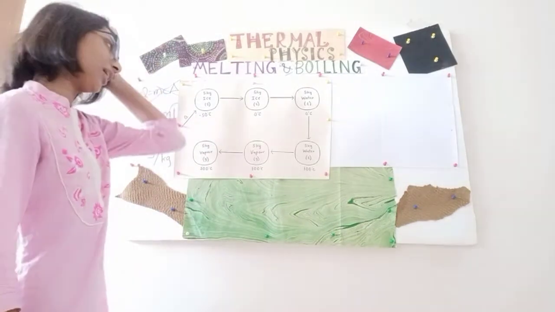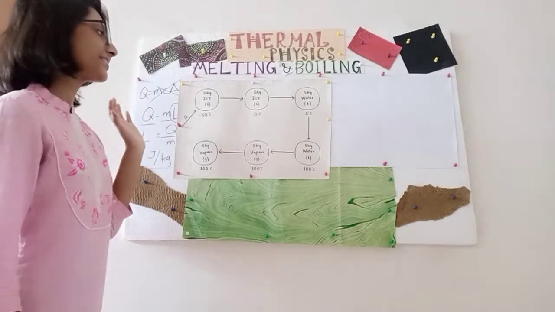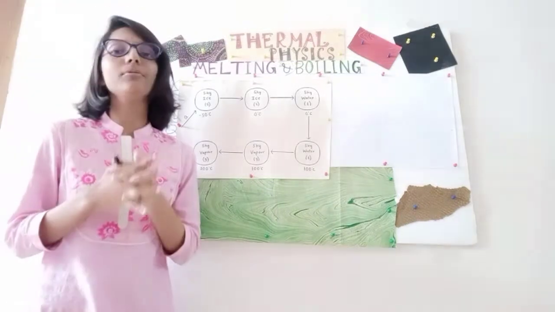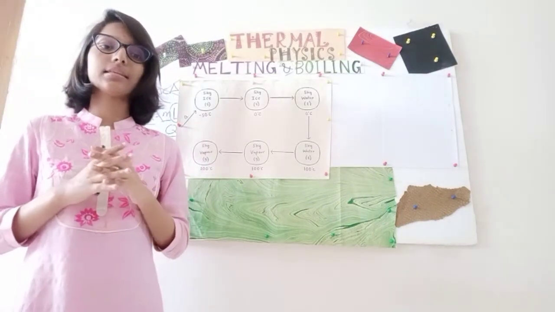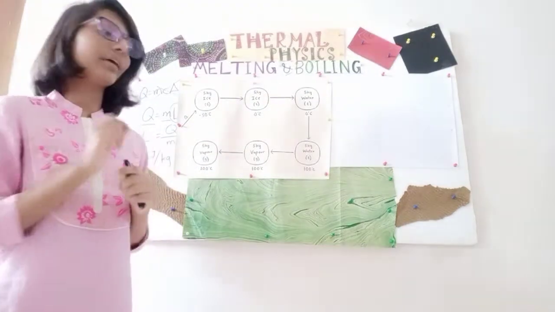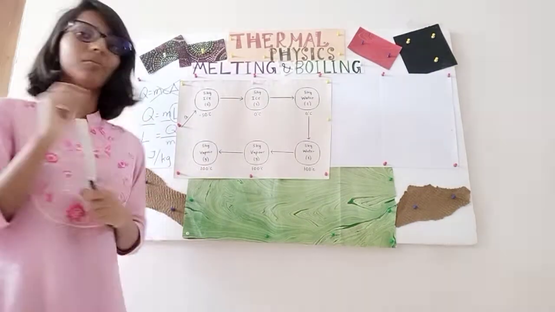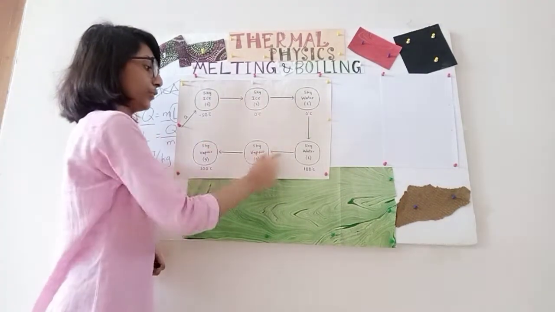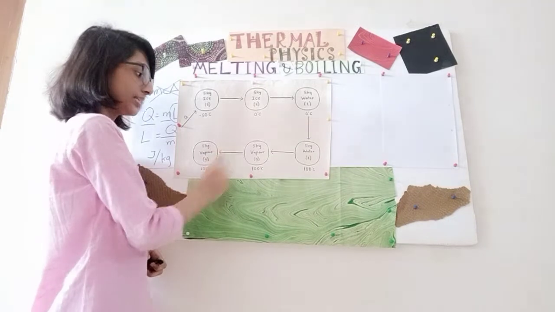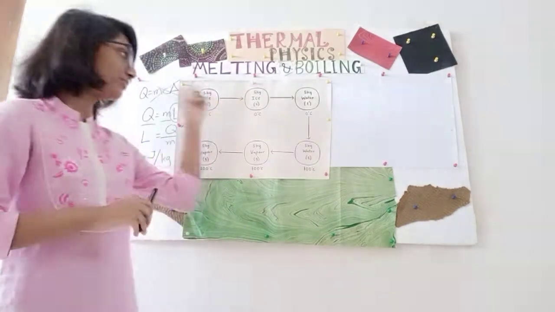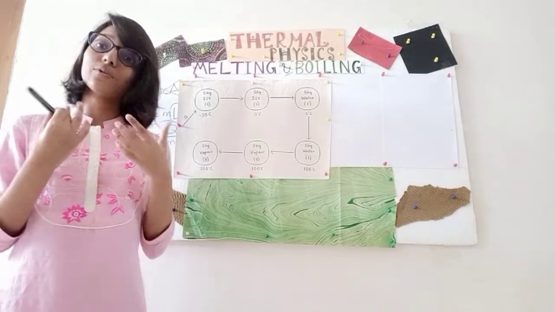Alright, since we are done with our observation, let's finally start working. What we basically have to do is, they are showing us a scenario. We have to write down the formula that we will use to calculate the heat at these arrows. This is basically the heat being given away. So we will calculate the heat, and we have to name the formula that we will use to calculate it.